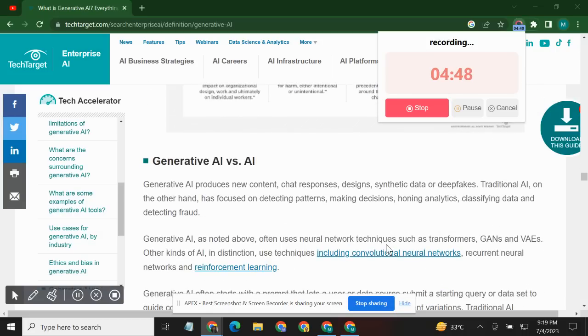Generative AI versus AI. Generative AI produces new content, chat responses, designs, synthetic data, and deepfakes. Traditional AI, on the other hand, has focused on detecting patterns, making decisions, honing analytics, classifying data, and detecting fraud.